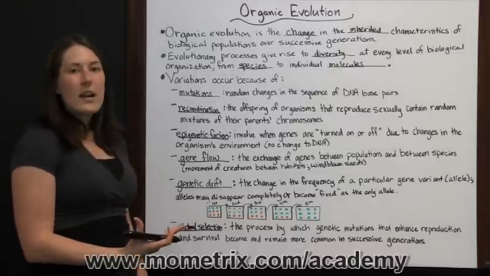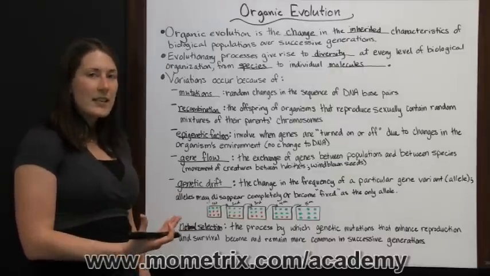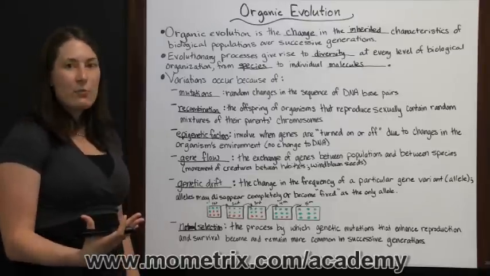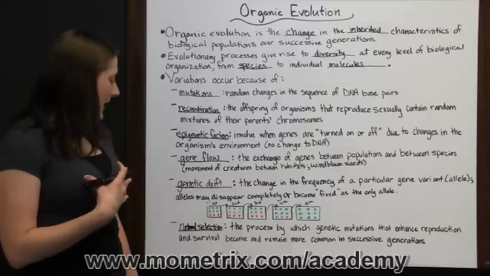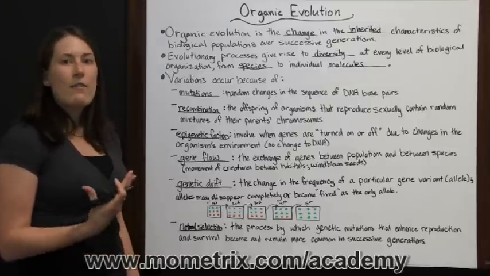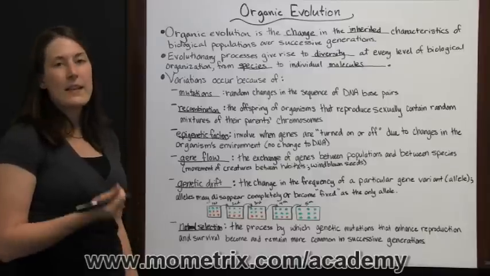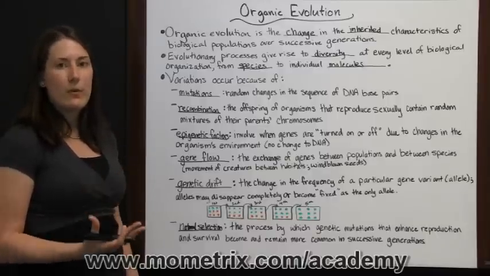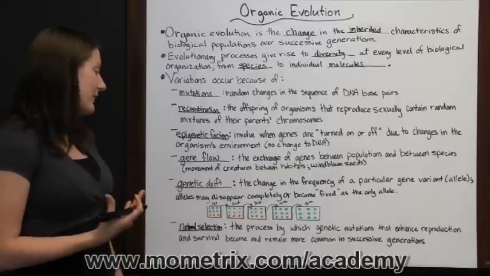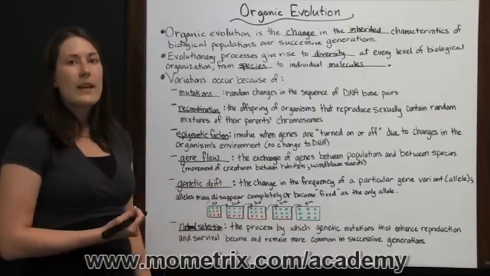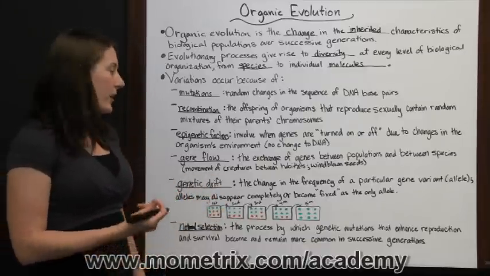So those genetic mutations, those characteristics that help an organism more, that attract more mates, that make it easier to survive, those traits are going to become more prevalent, and the individuals with those traits are going to be the ones more likely to survive, and those traits are going to become more common in future generations,